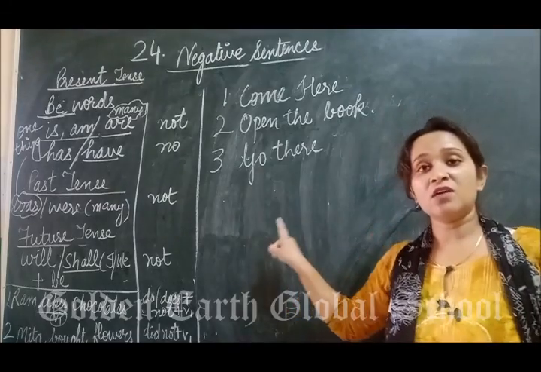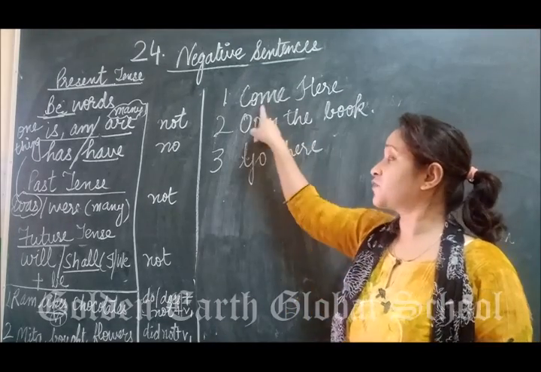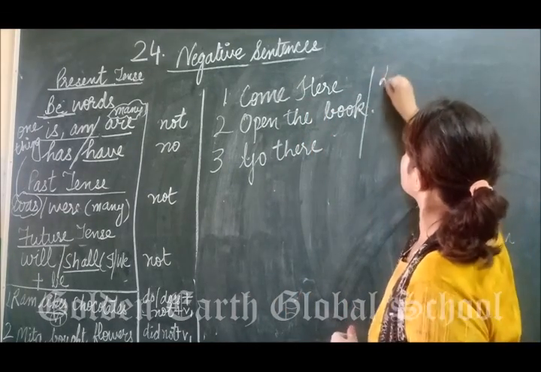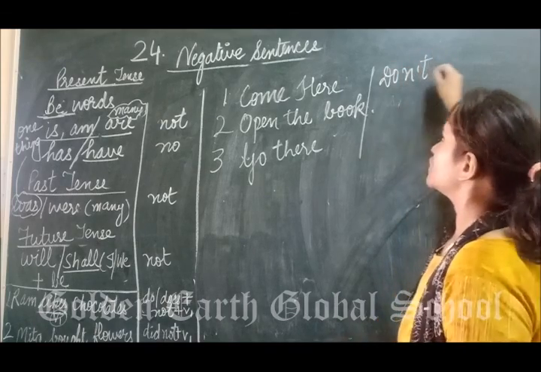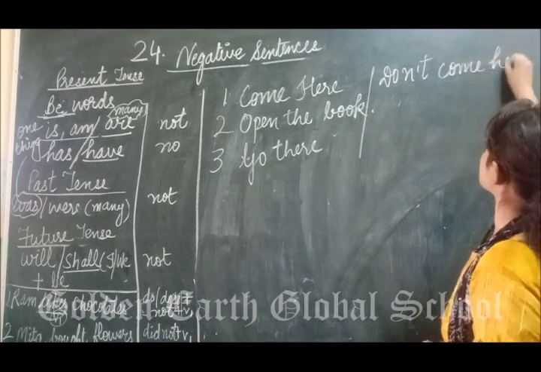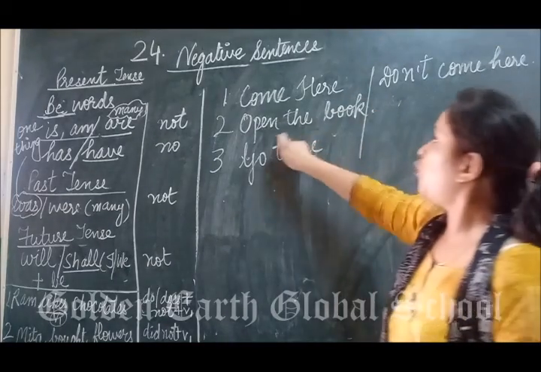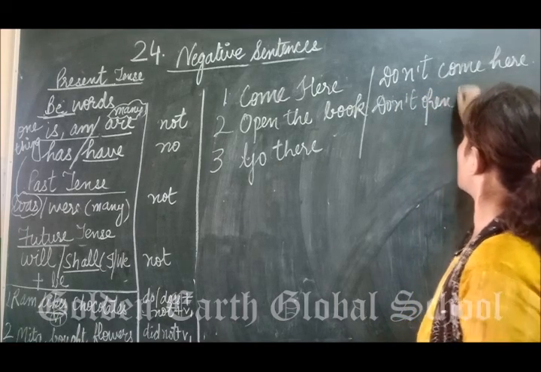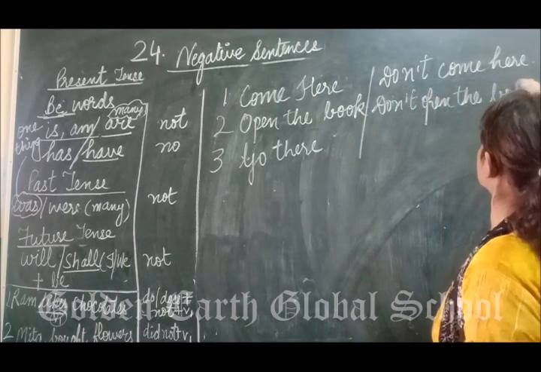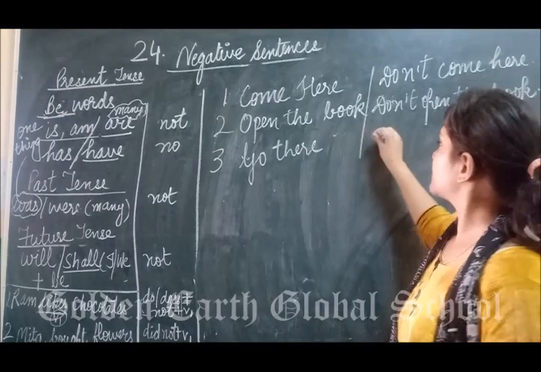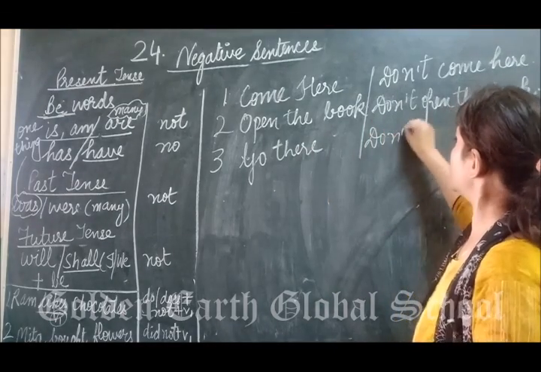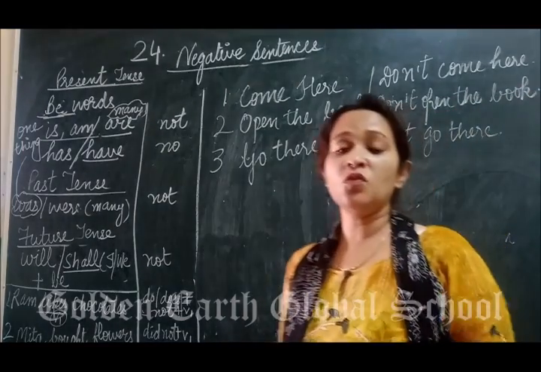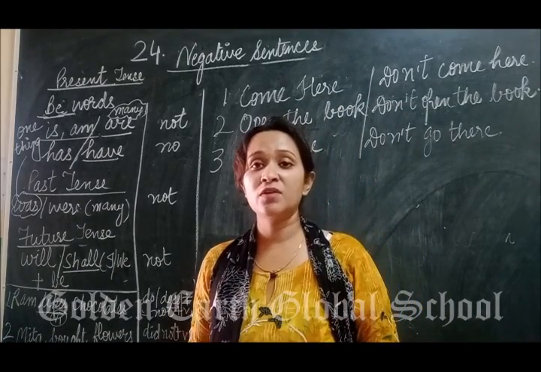So whenever we are going to frame negative sentences of the imperative sentence, what do we use? We simply add do. And we say, don't come here. This is the negative form. Open the book: don't open the book. Go there: don't go there.